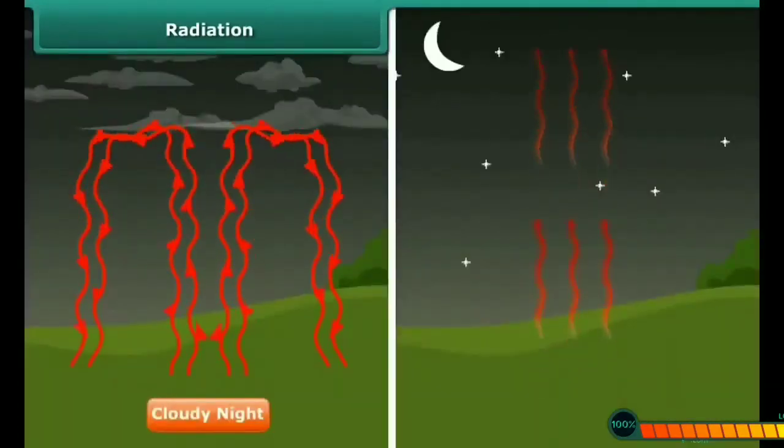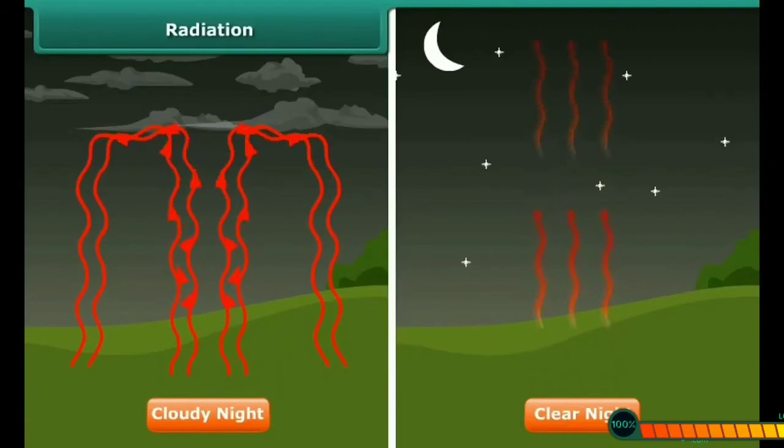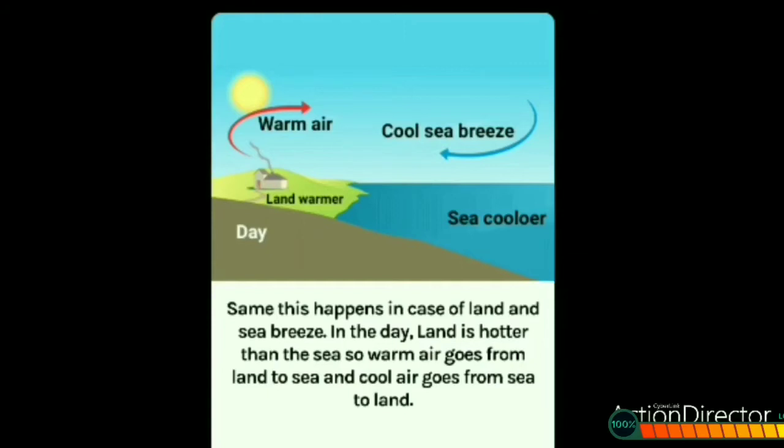Did you observe that a cloudy night is hotter than a clear night? Do you know why? Because of clouds, heat cannot escape our atmosphere. That is why heat radiates back to the earth as clouds cover the sky, and the temperature of the atmosphere will increase. Breeze is caused due to the difference in heat.